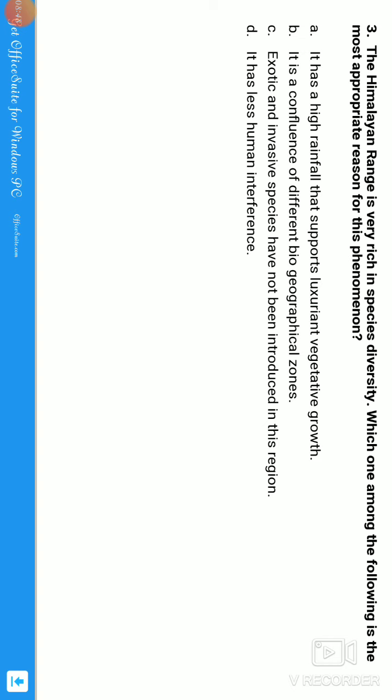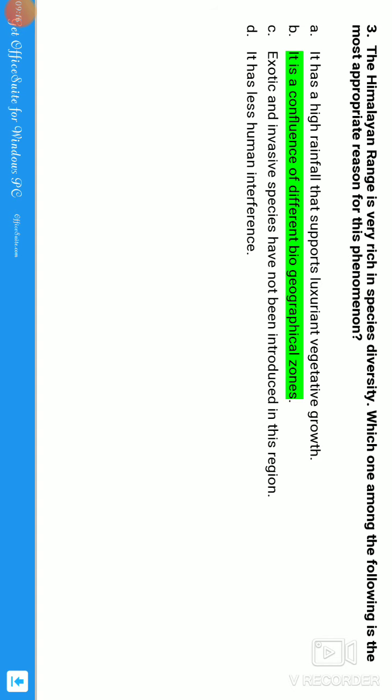We have 10 biogeographical zones, guys, but the Himalaya is the one which has a confluence of different biogeographical zones. Like we have alpine meadows, the Himalayas, the Trans-Himalayas, and we have plains. So we have different biogeographical zones. If you see the answer, that is B, guys.